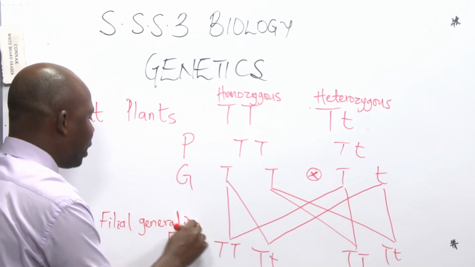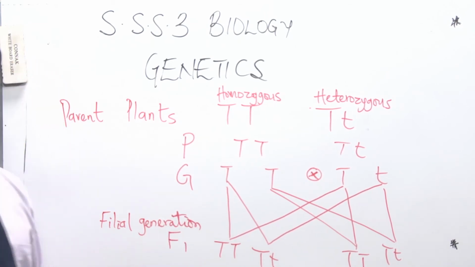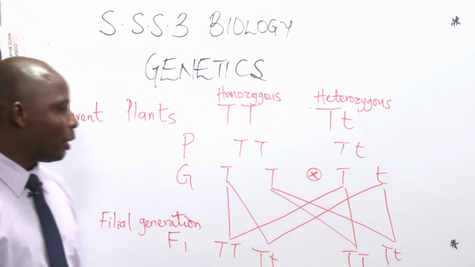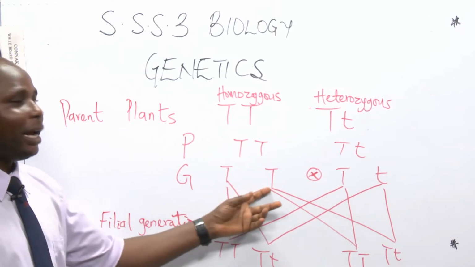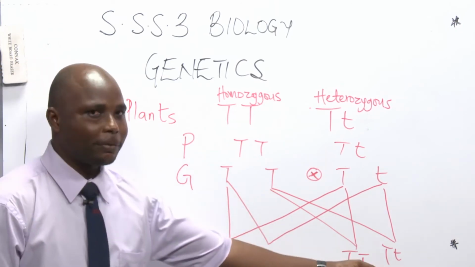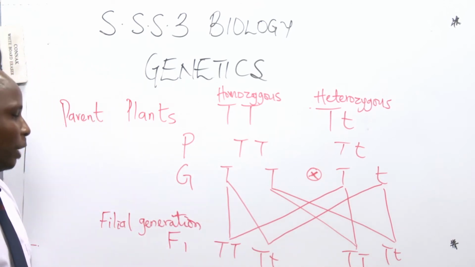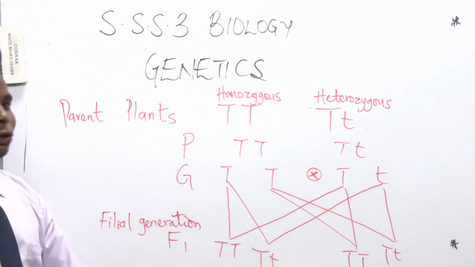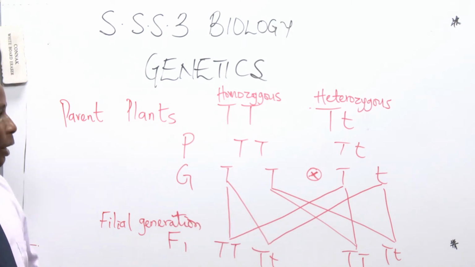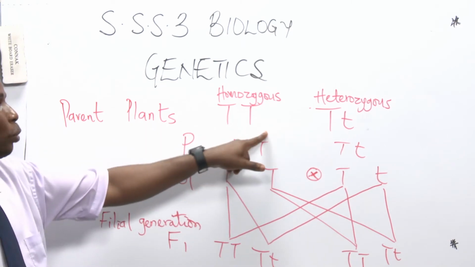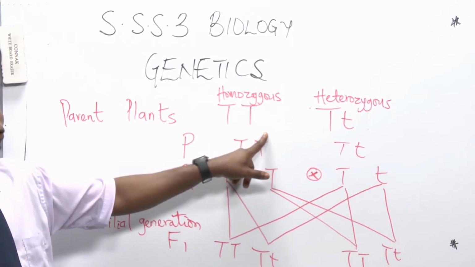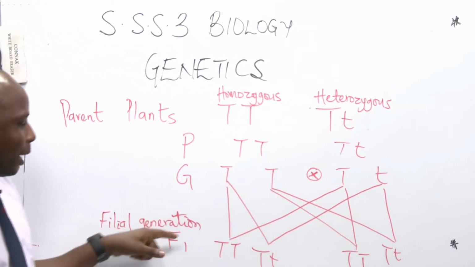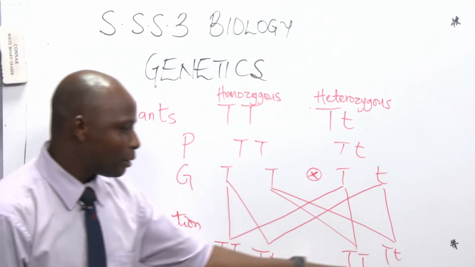Now, this will help us to understand another concept. In this F1, you can see that these parents have given birth to 4 children. Now, out of these 4 children, the question is, how many of them are tall? And how many of these children are short? If you look at the parents, we said this one is tall, but homozygous tall. This was also tall, but heterozygous tall. Now, compare it with this result.